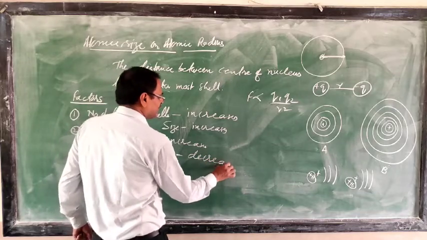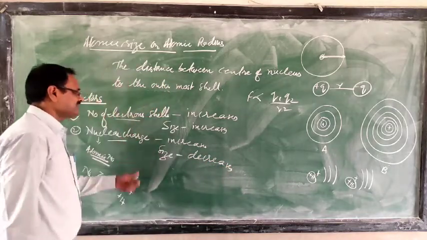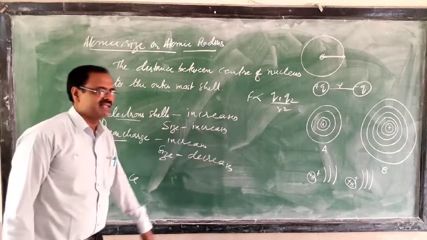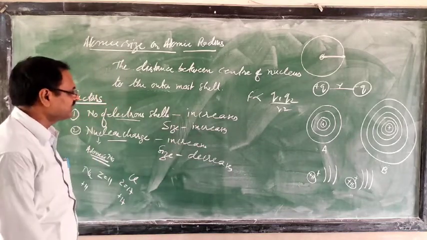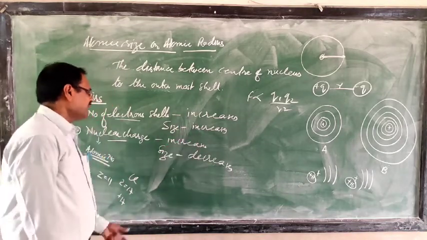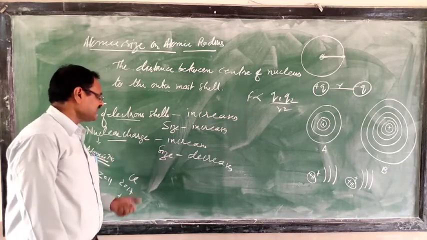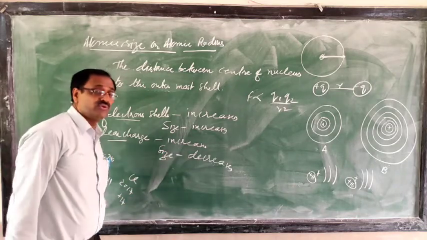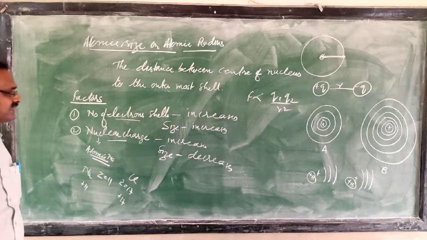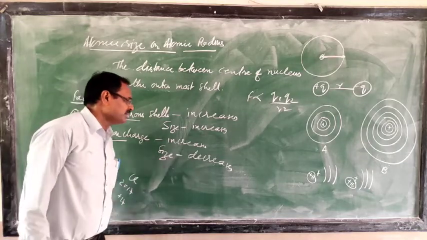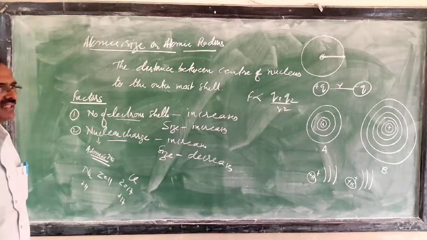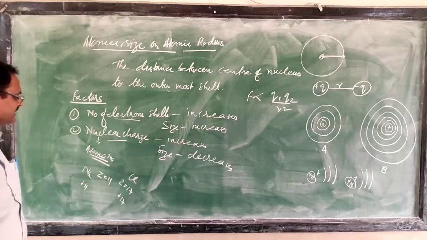So these two factors: when the number of cells increases, the distance between the center of the nucleus and the outermost cell increases, so the size increases. And when the nuclear charge increases, the force of attraction on the outer cell electron increases, so the atomic size decreases. And nuclear charge is very simple. What is nuclear charge?